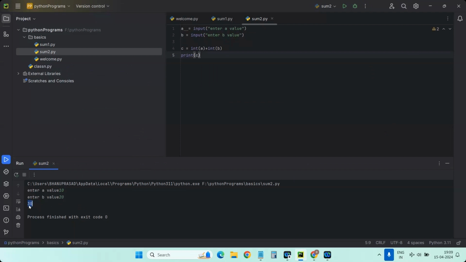So whenever you want to perform operations on numerical values from the keyboard, definitely you require typecasting, and then you have to perform the operation. That is the point I want to highlight.